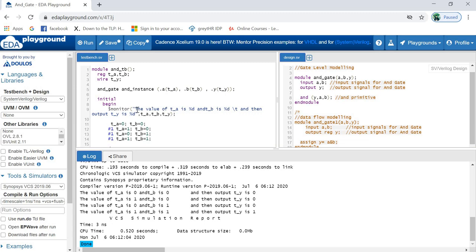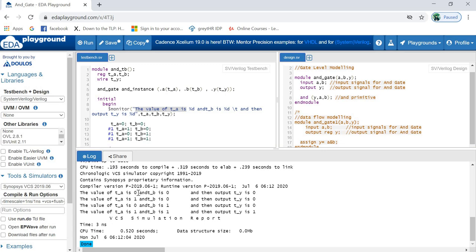So what this monitor will do now, you can understand very clearly. This monitor will just display the values if the signal is changing, whose signals are TA, TB and TY. So see, the value of TA, now you can see the output, the value of TA is percentile D. Instead of percentile D, it's giving 0.